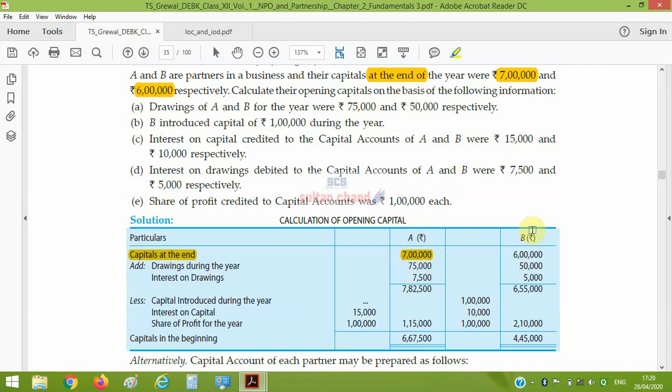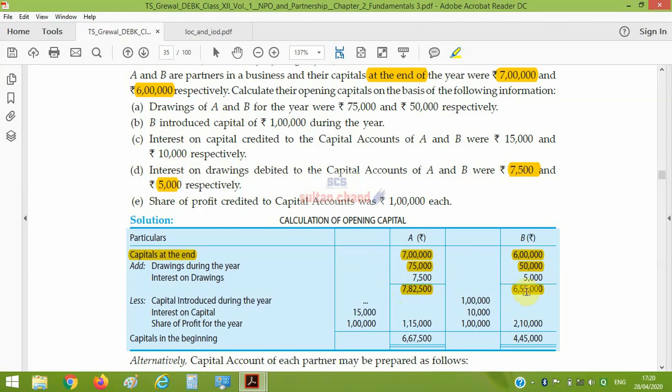A column and B column, this is the closing capital of the partner. Then add all debit side items, that is drawing 75,000 for A and 50,000 for B. Same, here is interest on drawing on the debit side, 7,500 for A, 5,000 for B, and after adding these values you will get the total of the debit side.